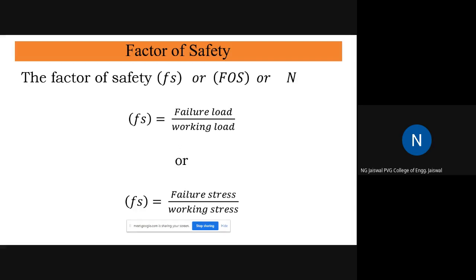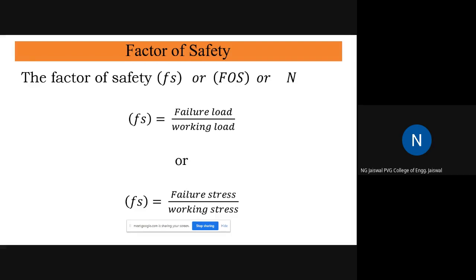Factor of safety we'll discuss again because we faced some problem during the discussion. Factor of safety is a very essential thing before starting the actual numericals on the design part.